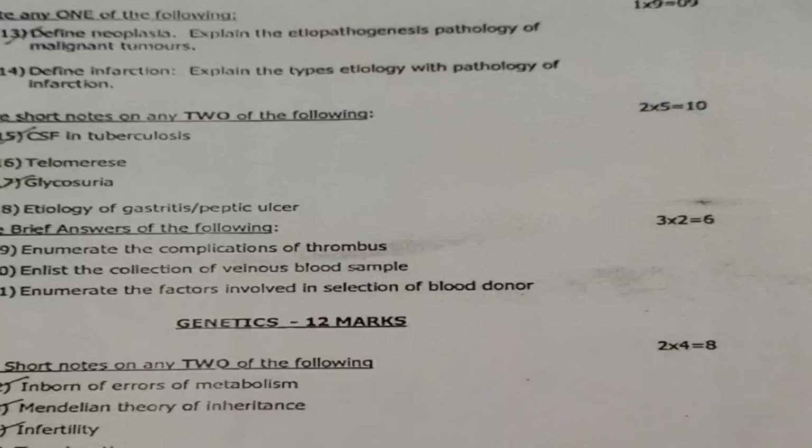So essay question, 13th question. It is a continuous series, so pharmacology and pathology numbering is continuous. Write any one of the following. You will be given 2 essay questions, out of that you have to write 1. Here each question carries 9 marks.